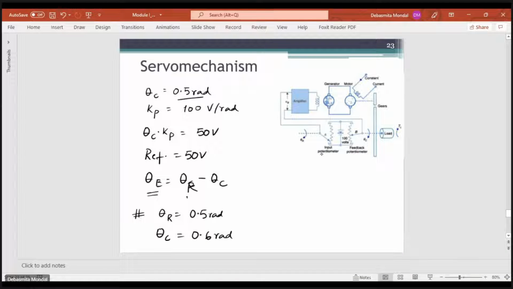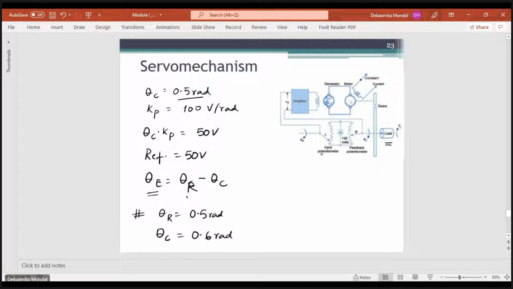And because of that, some output torque will be created by the motor, and correspondingly the position of the load will change, and this whole control action will continue until the value of theta e becomes equal to 0.